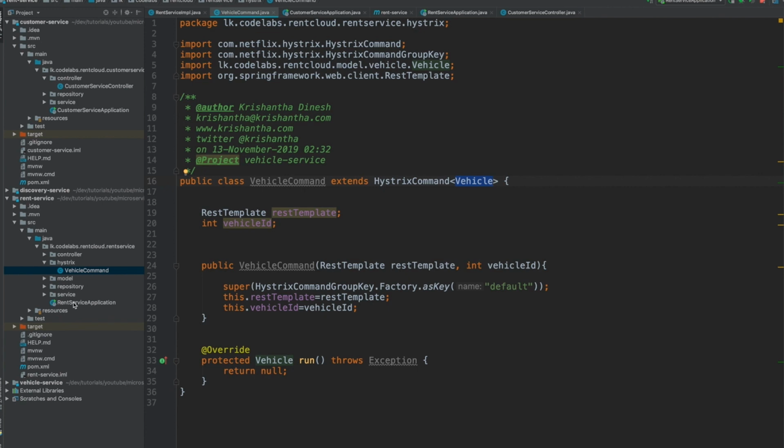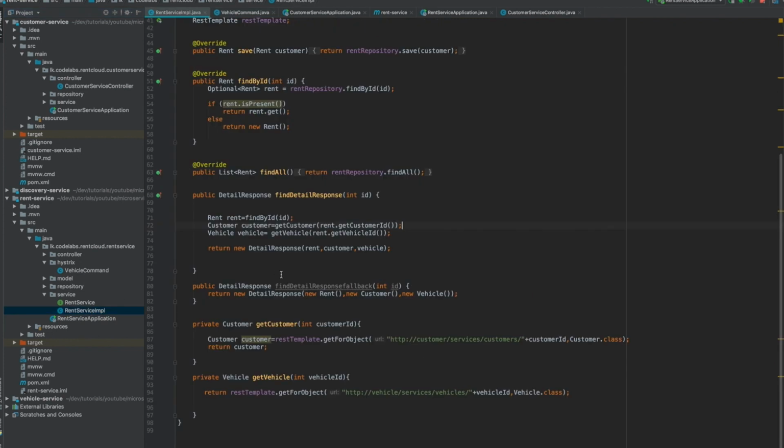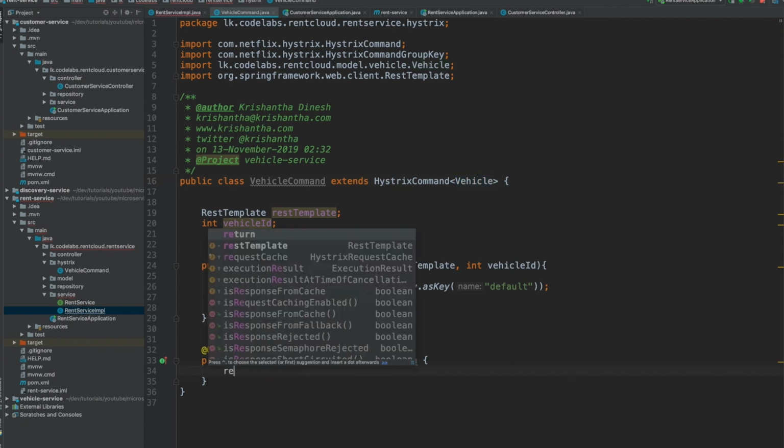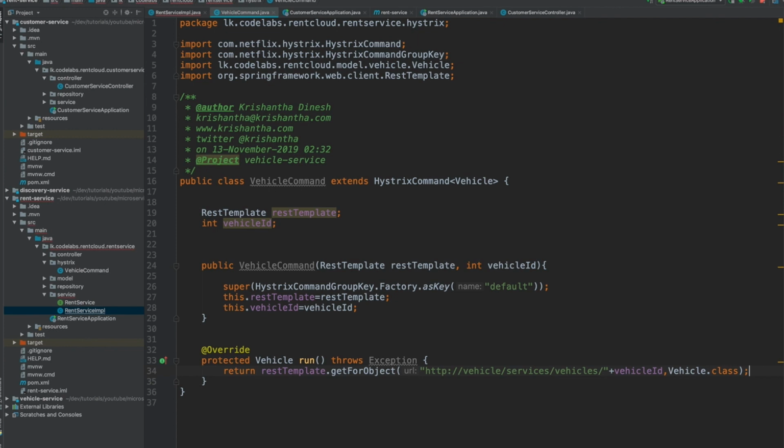So when I come back to my service implementation, here before I get the vehicle, I need to comment this out. And I go back to my VehicleCommand, and in run I'm going to return this one. Okay, so I'm going to implement it like this.